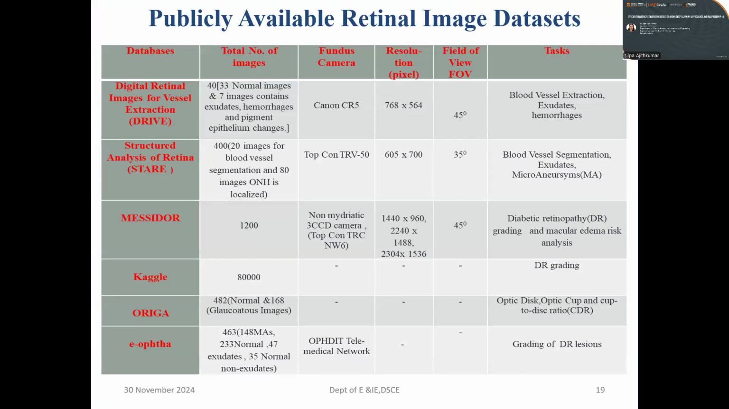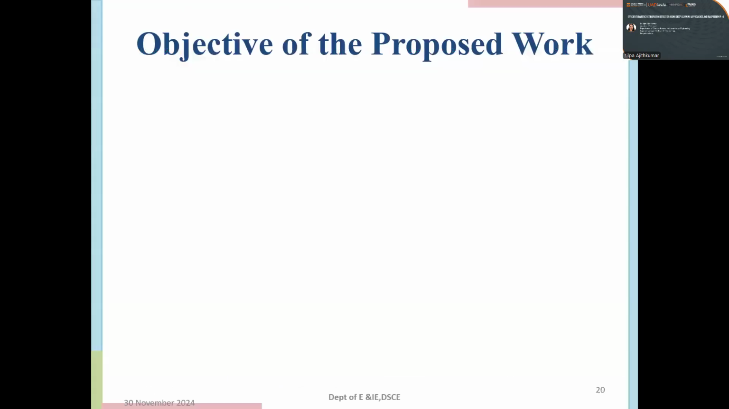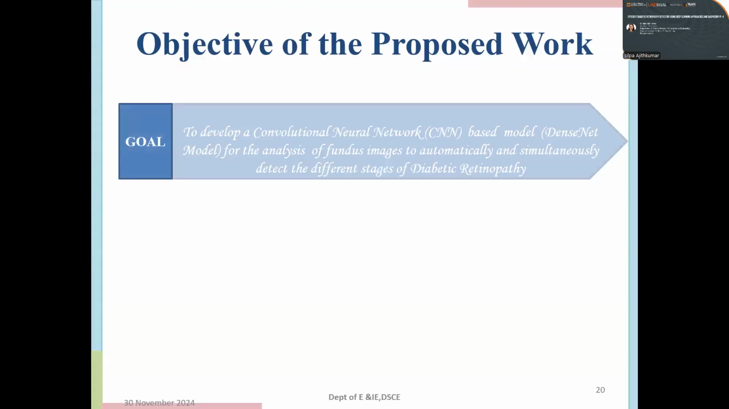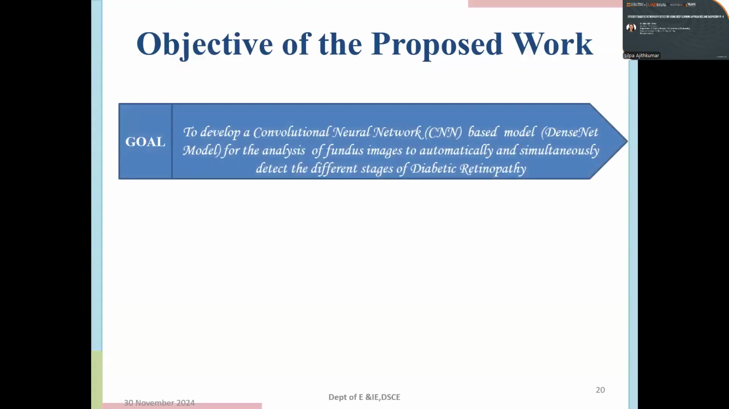The publicly available retinal image datasets are DRIVE, STARE, Messidor, Kaggle, Auriga, and E-ophtha. In this study, we have considered the Messidor data set consisting of 1,200 images and Kaggle of 80,000 images. The objective of the proposed work is to develop a convolutional neural network-based model, which is using a